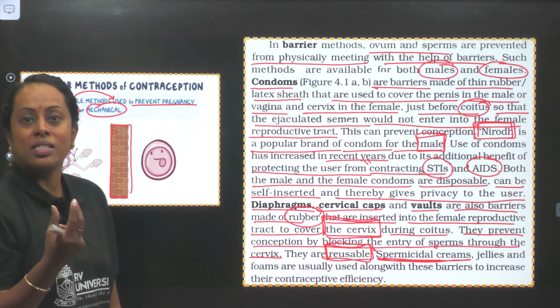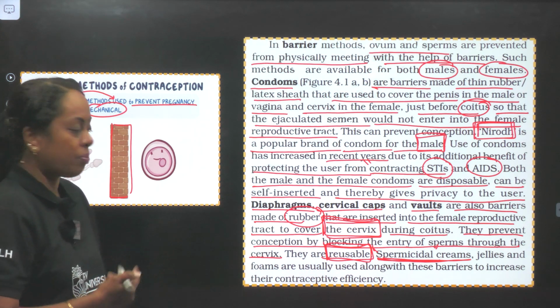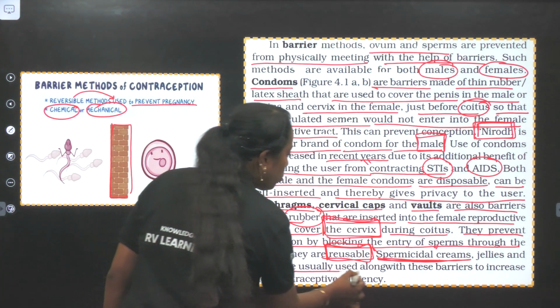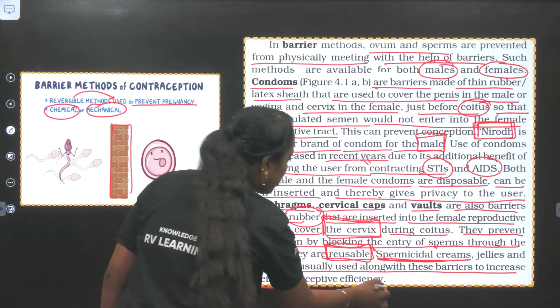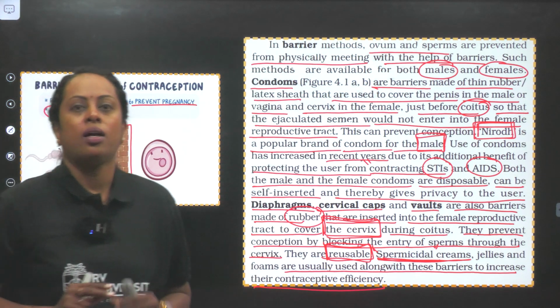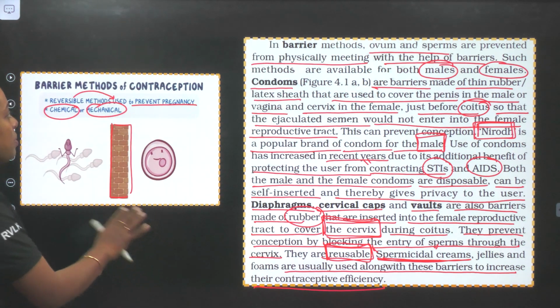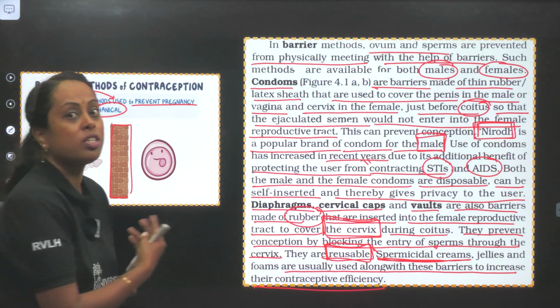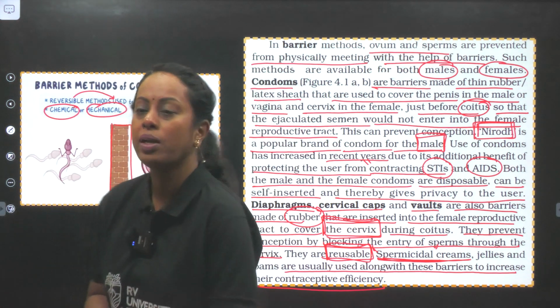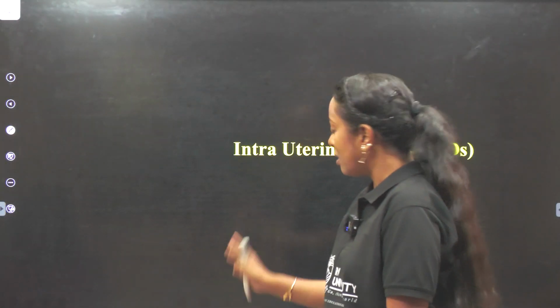For example, I gave an example of a sponge, right? It's something like that. Foams are usually used along with these barriers to increase their contraceptive efficiency. I hope the whole concept is clear here. You can actually make multiple questions from this particular paragraph. Okay, so now let's go to the next part.